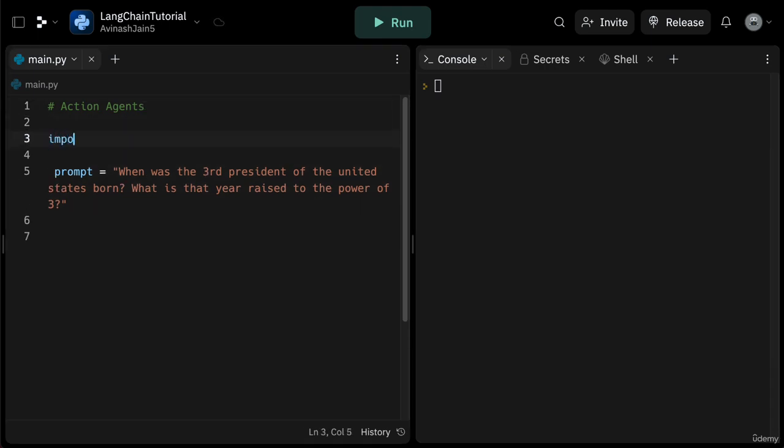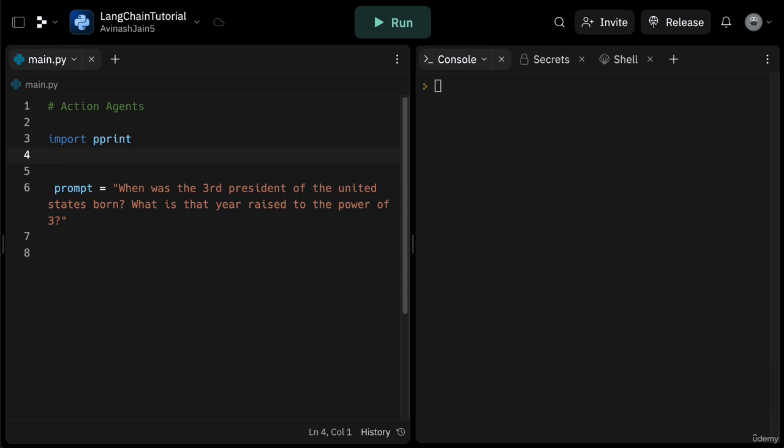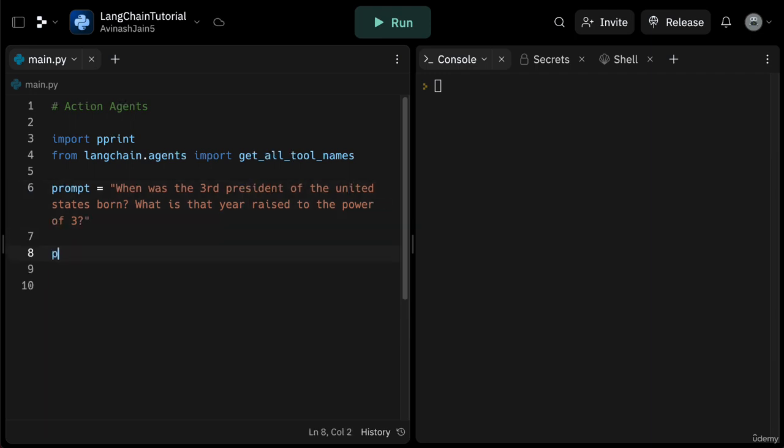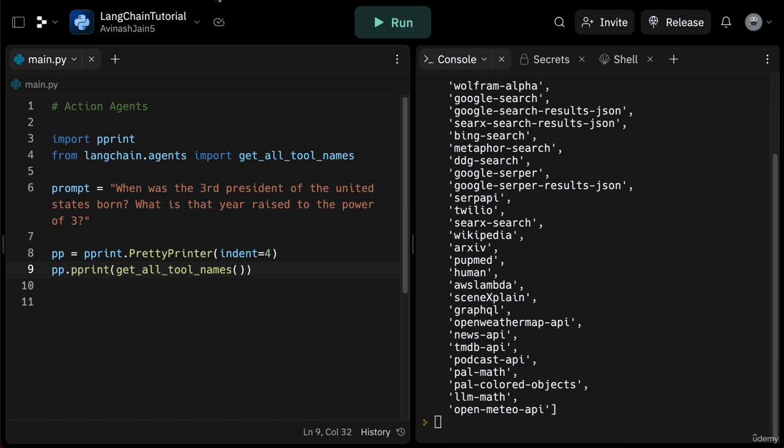I'm going to start by importing the pprint module, import pprint, and then I'll also import the necessary functions from langchain.agents. From langchain.agents, import get_all_tool_names. Now, I'll set up a pretty printer using pp = pprint.PrettyPrinter(indent=4). And then finally, I'm going to print out all the tool names with pp.pprint(get_all_tool_names()). If we run this, we can see that the output shows all the available tools in LangChain. That's quite a few. You can see there's Wikipedia, Google Search, LLM Math, among others.